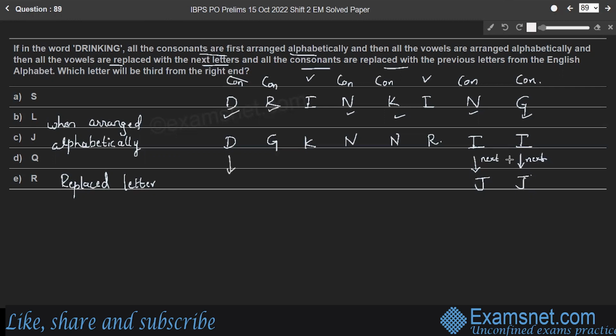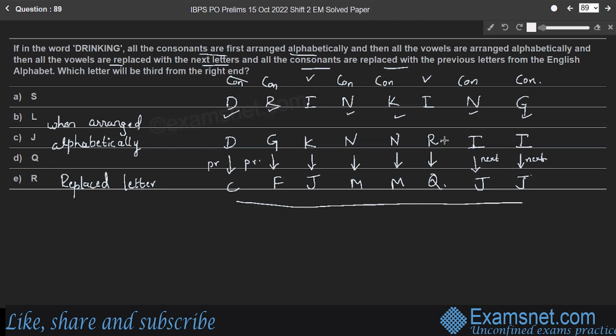So the previous letter to D is C, to G it is F, to K it is J, to N it is M, again M, and to R it is Q. So the new letters are C, F, J, M, M, Q, J, J. The question is, which letter will be third from the right end? From the right end, the third letter is Q. Therefore, option D is the right answer.